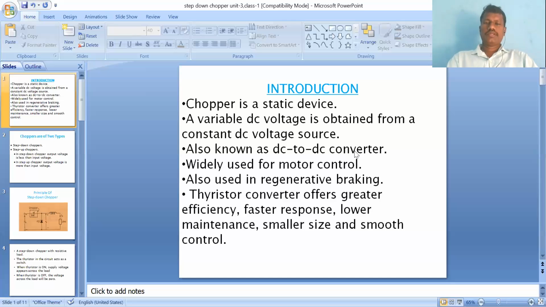So finally, a chopper converts a fixed or constant DC voltage source to a variable DC voltage. So finally, chopper is called a DC to DC converter. The applications are regenerative braking and DC motor control. Why do we prefer choppers? They have fast response, smaller size, smooth control, and efficiency is also higher compared to a rectifier. That's why we are using chopper circuits.